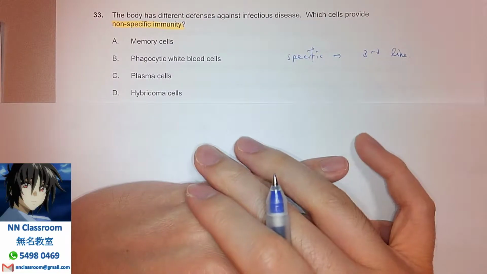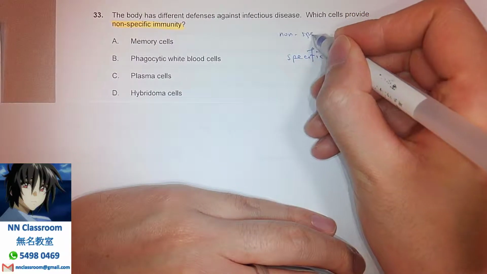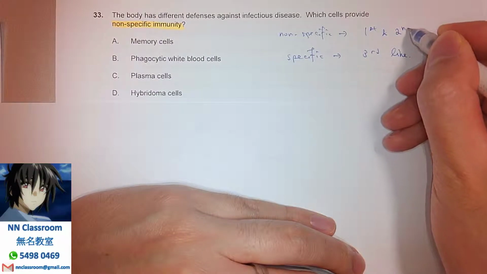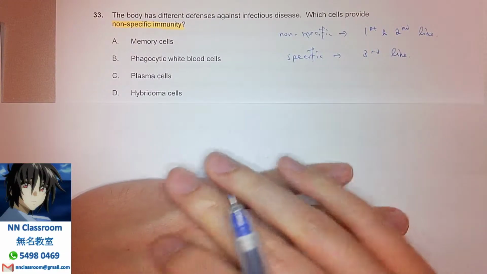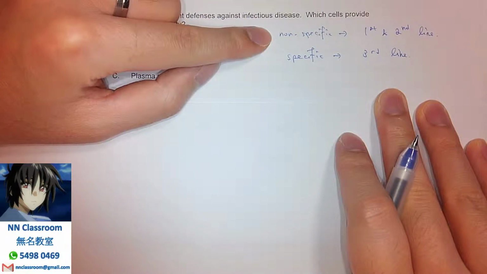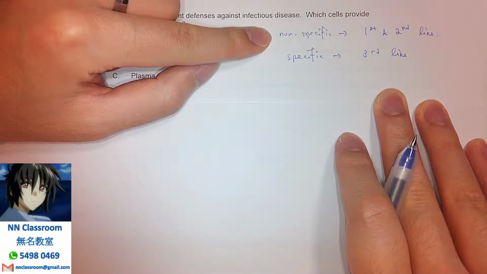You can say our final line according to the syllabus, and so the non-specific one is normally focusing on our first and second line of defense, which means that this line of defense is not specialized for any special target, but just anyone that is dangerous or potentially what we call pathogens is being killed or prevented to enter our body.